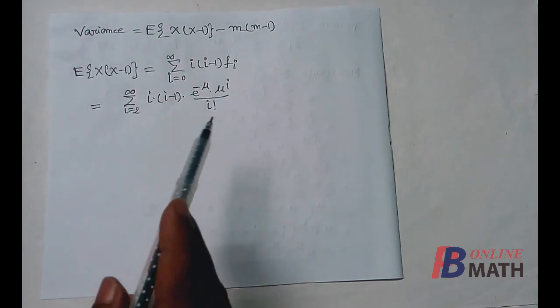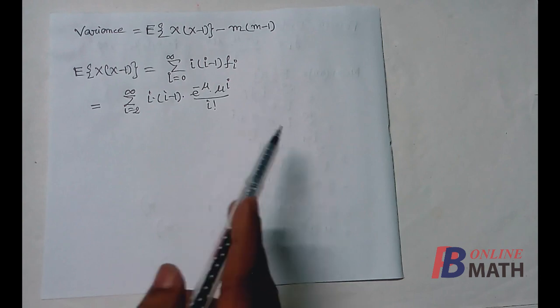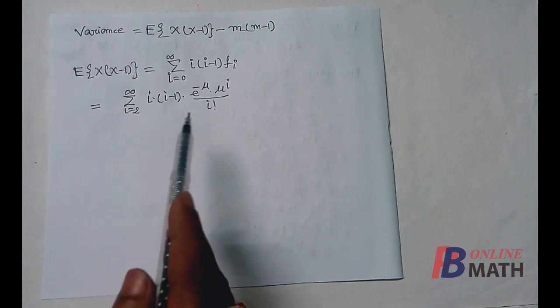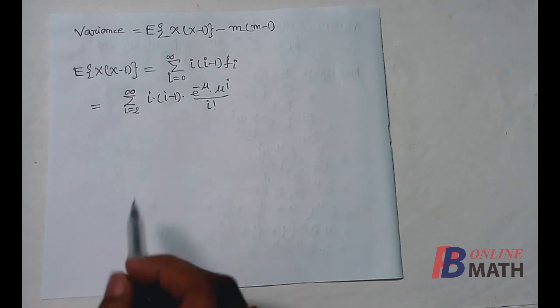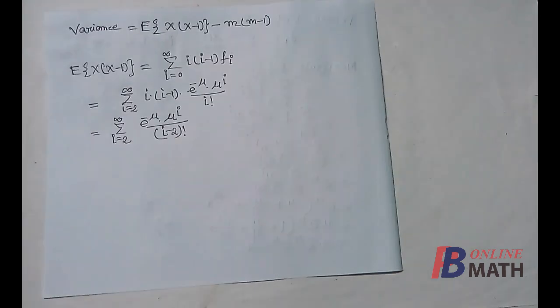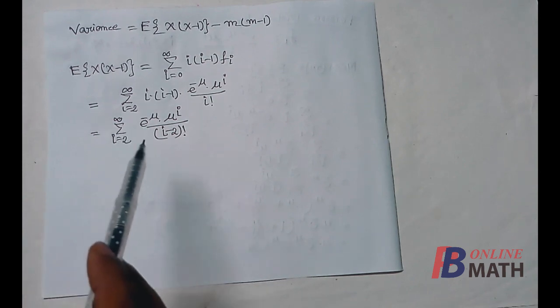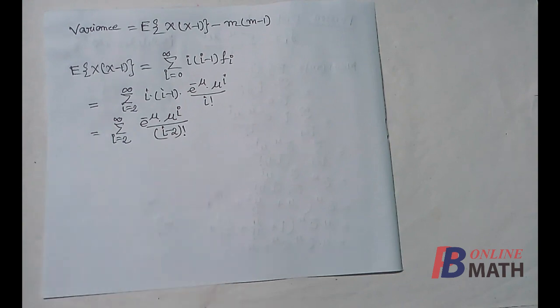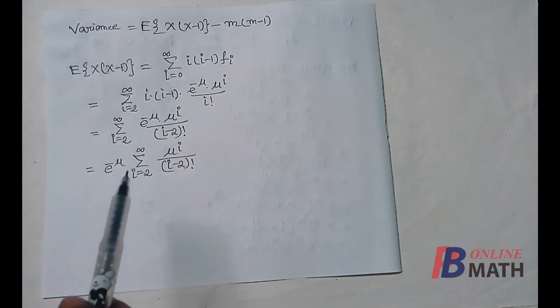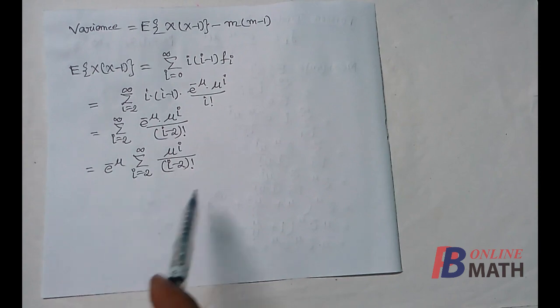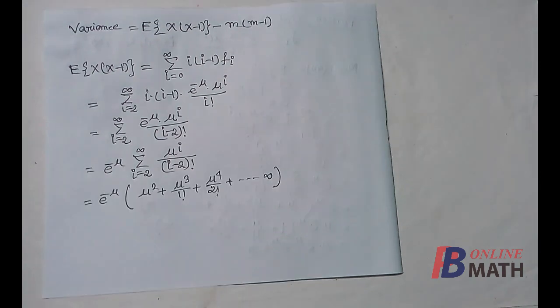Now i factorial can be written as i into i minus 1 into i minus 2 factorial, so that the terms i into i minus 1 can be cancelled out from both the numerator and denominator. Next, e to the power minus mu is independent of i, so we can take this outside the summation. Now taking e to the power minus mu outside the summation, we can expand this series. So if we expand the series, we find that this is mu square plus mu cube by 1 factorial plus mu to the power 4 by 2 factorial up to infinity. Now we can take mu square common from this series.